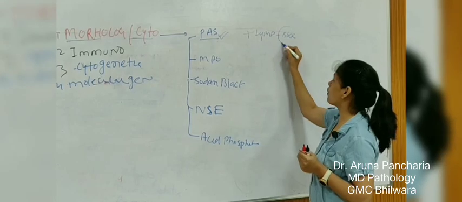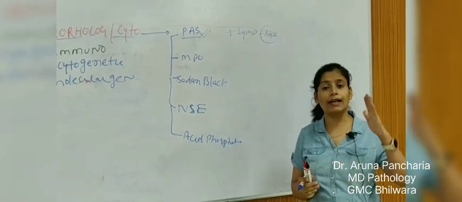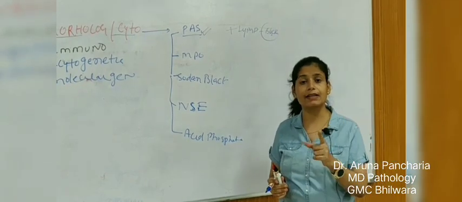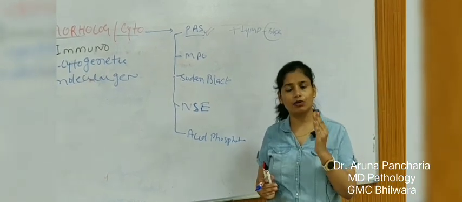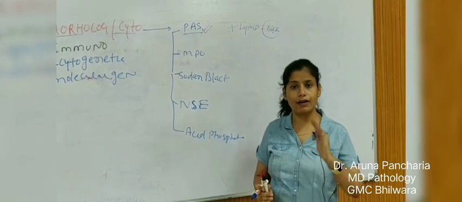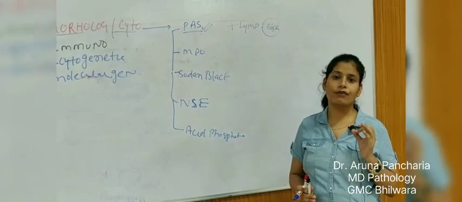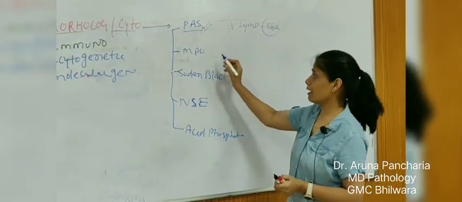So the word block is important, because lymphoblasts show block positivity, while M6 or M7 (M6 is erythroblastic leukemia and M7 is megakaryocytic leukemia) also show positivity with PAS, but it is fine.